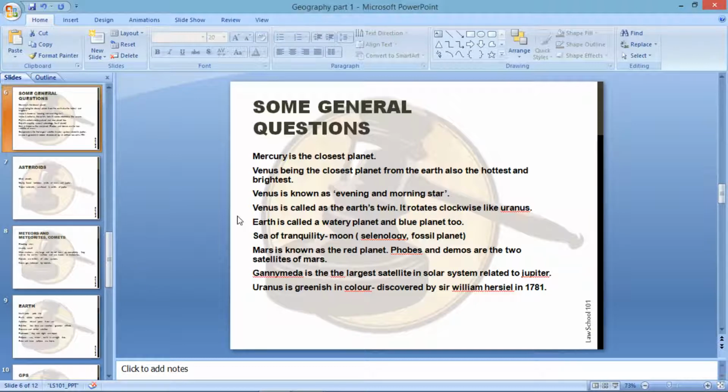Also, Mercury has no protective blanket like ozone around it, as is there on Earth. Venus is the second planet in distance from the Sun.